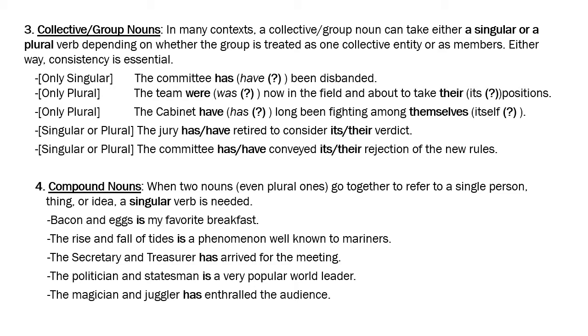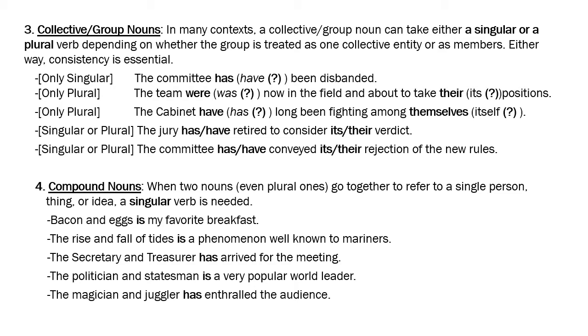Okay, let's move on to the fourth point, compound nouns. There are times in the English language, you all know, that two singular nouns joined by "and" make a plural subject, right? If I say Jack and Jill are going up the hill.